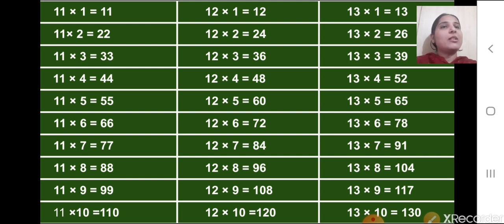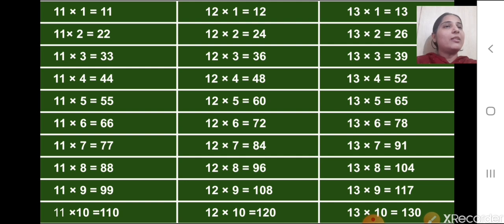So 12 ones are 12, 12 twos are 24, 12 threes are 36, 12 fours are 48, 12 fives are 60, 12 sixes are 72, 12 sevens are 84, 12 eights are 96, 12 nines are 108 and 12 tens are 120. Now the table of 13.